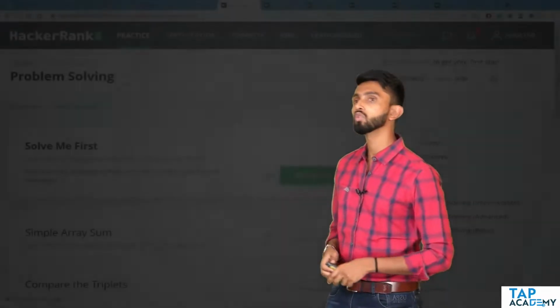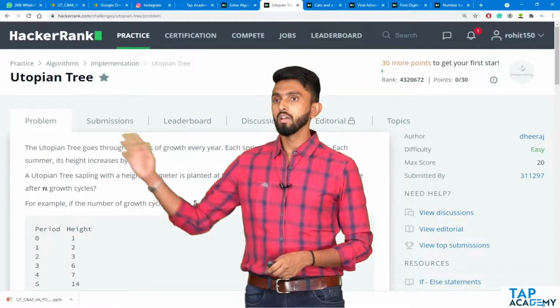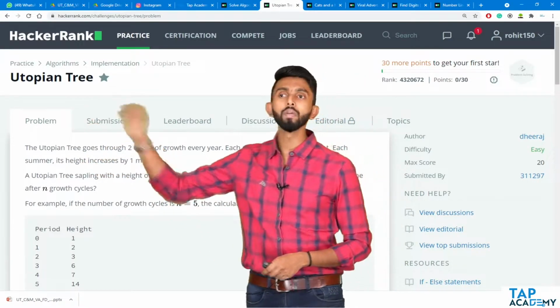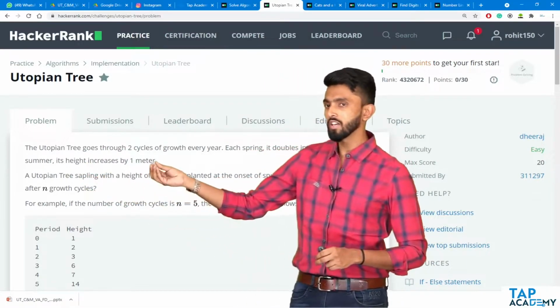Without wasting any more time, let's get started with the first problem on HackerRank. So let me take you directly to HackerRank. Now, this is the first problem which we are going to solve. The problem is called Utopian Tree. That is the name of the problem. I'll just increase the zoom a little bit.